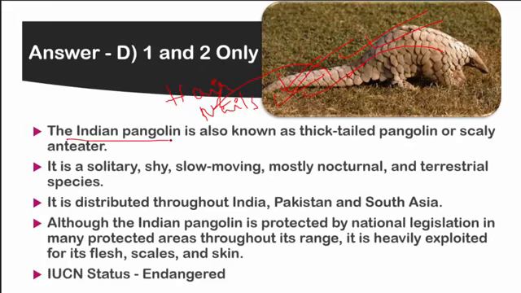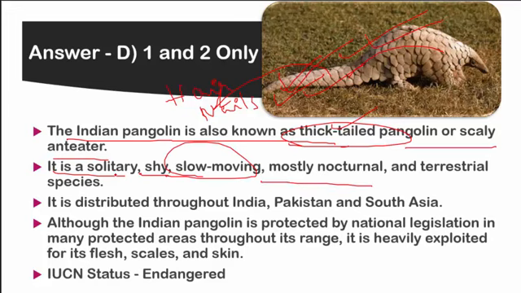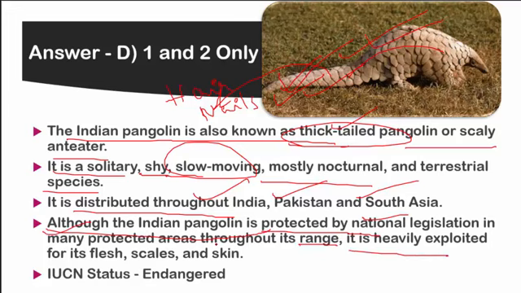The Indian pangolin is also known as the thick-tailed pangolin or the scaly anteater, and it is a solitary, shy, slow-moving, mostly nocturnal and terrestrial species. It is distributed throughout India, Pakistan and South Asia. Although the Indian pangolin is protected by national legislation in many protected areas throughout its range, it is heavily exploited for its flesh, scales and skin. So mainly it is exported for the scales, and it is mainly going to countries like China.